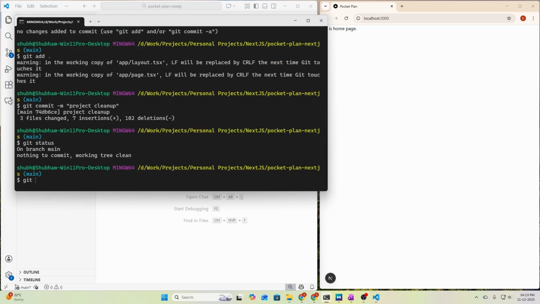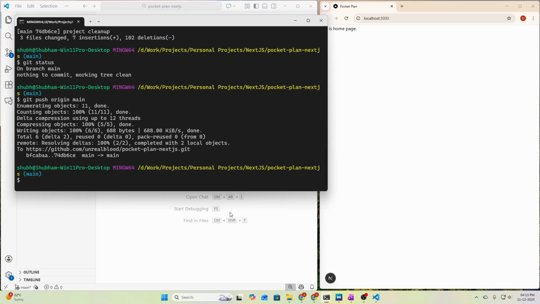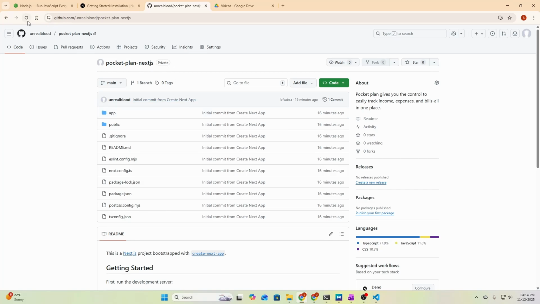Nothing to commit. Let's push the code to GitHub. So git push origin main, and everything should be fine. Let's check the GitHub here. If we refresh, we should see the two commits, and project cleanup is added also.